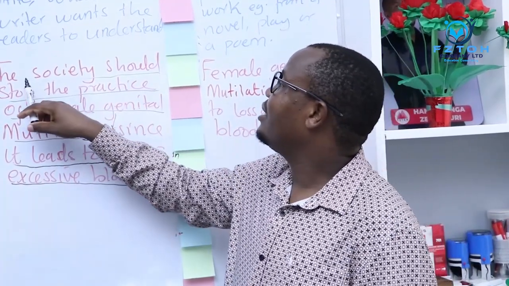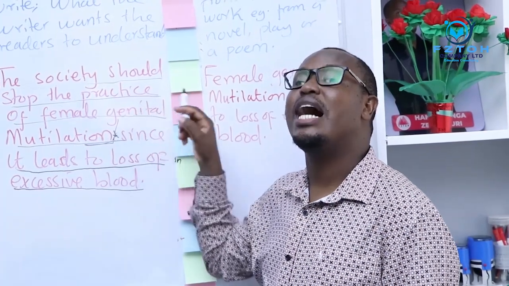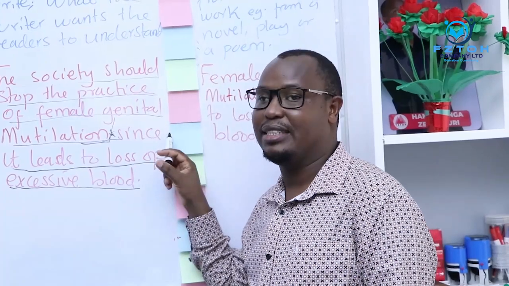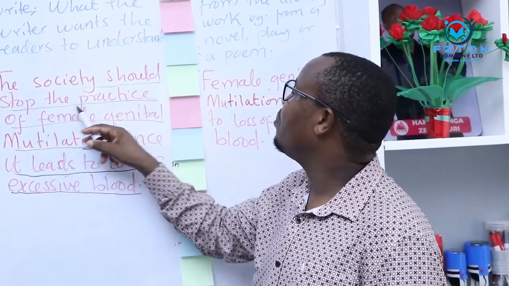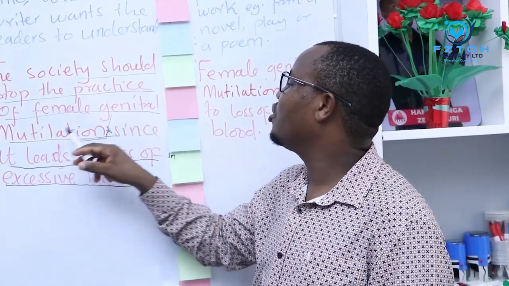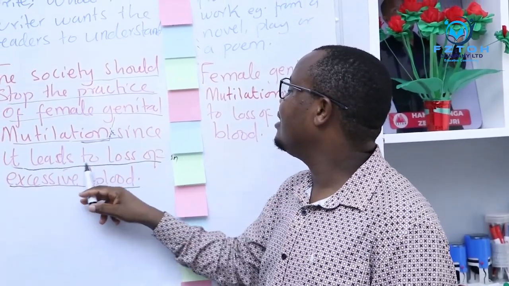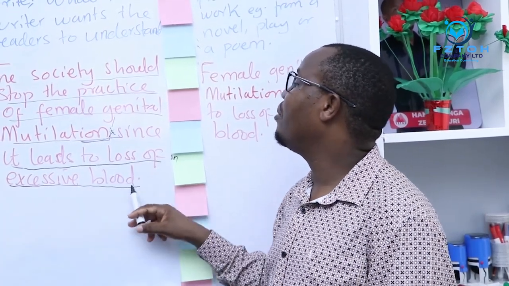The first one is what the society should avoid, or what the society should not practice. For example, I've said the society should stop the practice of female genital mutilation. This is the first part. The second part, it leads to the loss of excessive blood.